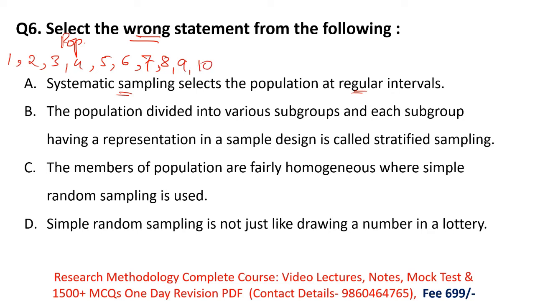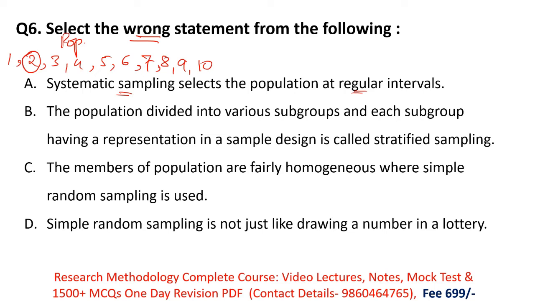In systematic sampling, the researcher first decides which member from the population is going to be the sample. Here, suppose I decide that I will choose the second member for my sample.